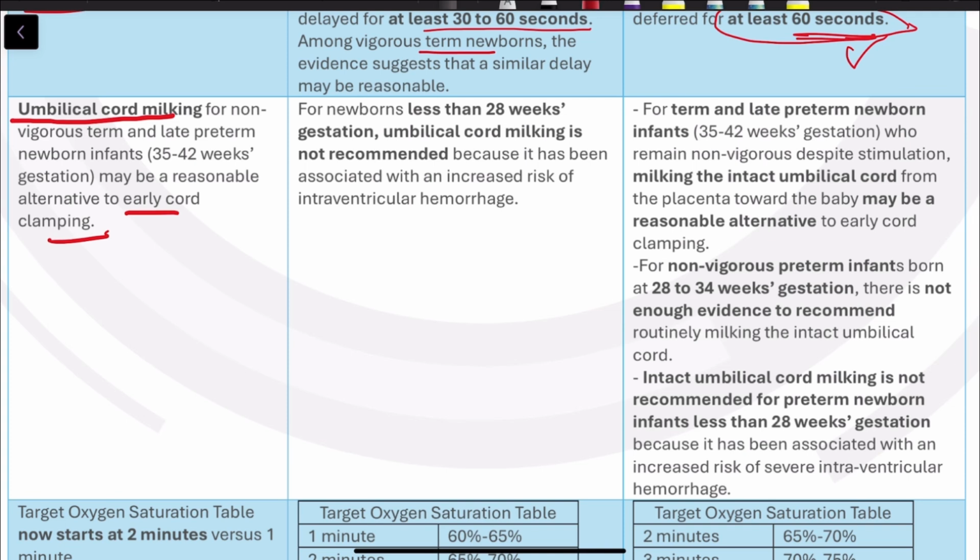For term and late preterm newborns between 35 to 42 weeks gestation who remain non-vigorous despite stimulation, milking the intact umbilical cord from the placenta towards baby may be a reasonable alternative. They are saying now this should be implemented. For non-vigorous preterm infants born between 28 to 34 weeks, there is not enough evidence to recommend this routinely. But in preterms less than 28 weeks, it is not recommended as it is associated with increased risk of intraventricular hemorrhage. It remains same as previous guidelines. But in newborns between 35 to 42 weeks, you can try umbilical cord milking.